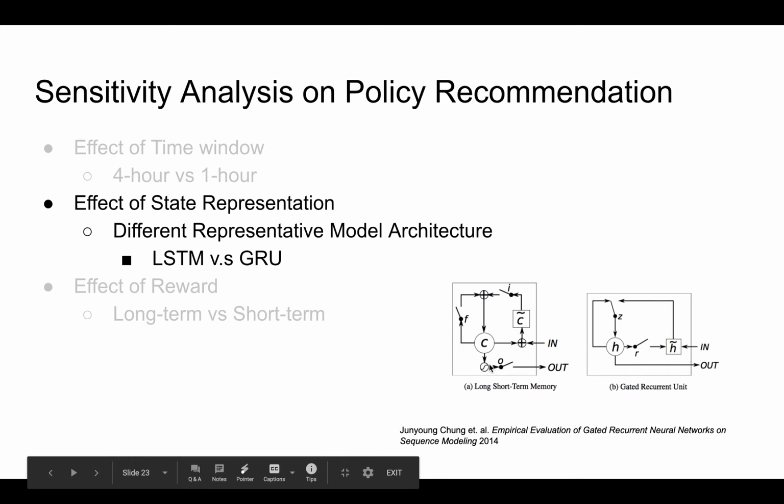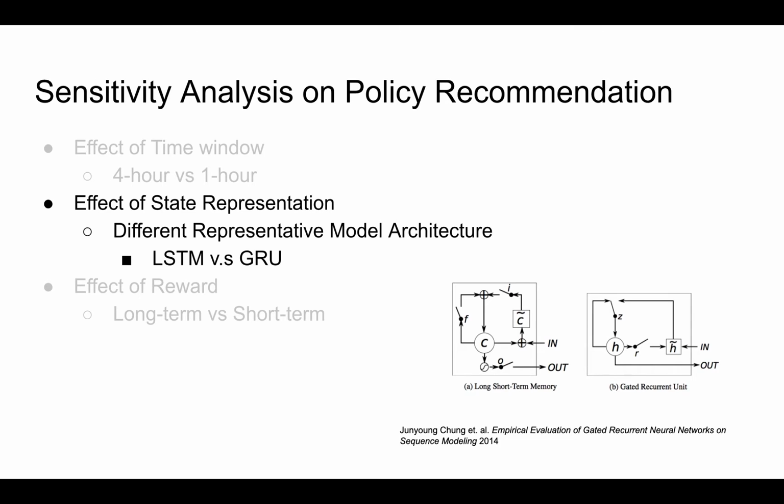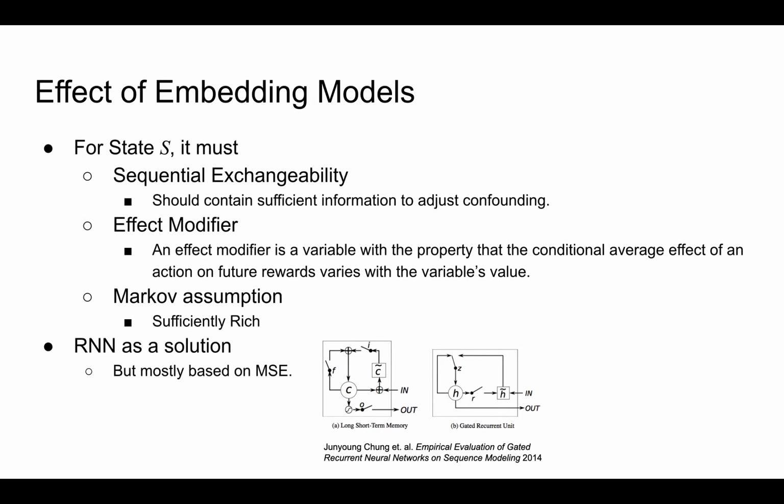We also investigate the effect of different state representations. For the state S, it should contain sufficient information to adjust for confounding. It should also contain an effect modifier, which is a variable with the property of modifying the conditional average effect of an action on future rewards. The state should also satisfy the Markov assumption.